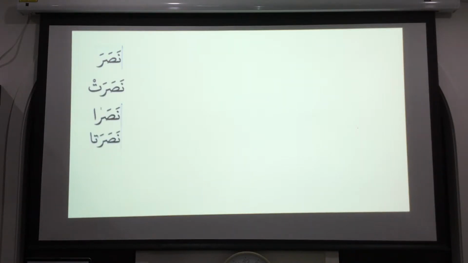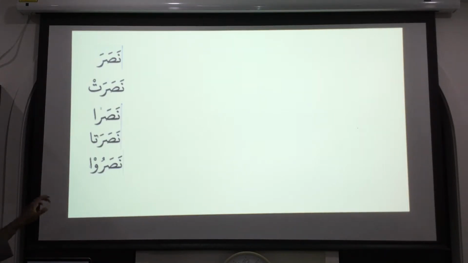In the same way, if we say nasarata, both of the females helped. So we have nasara, nasarat, nasara, and nasarata. He, she, both of the males, and both of the females. When you see nasaru, it means they helped. Nasaru means they helped, masculine and feminine together, you can say that.